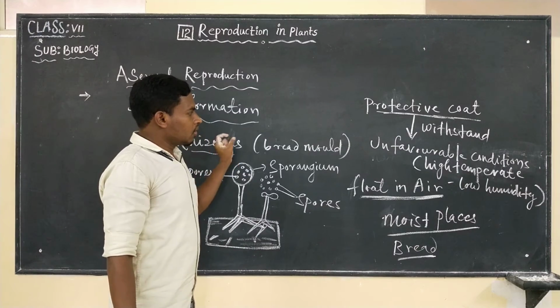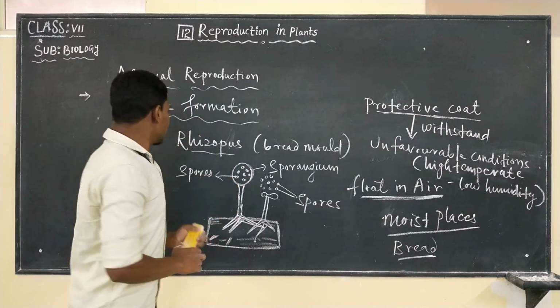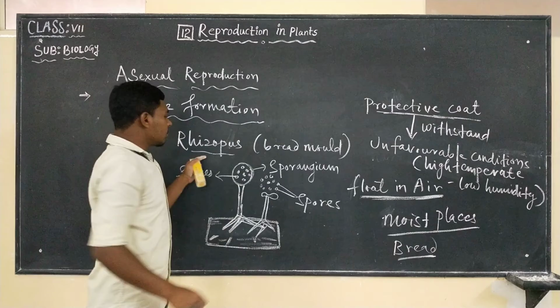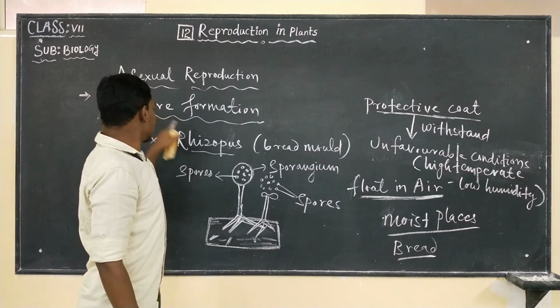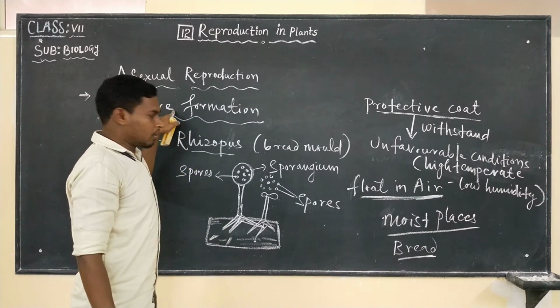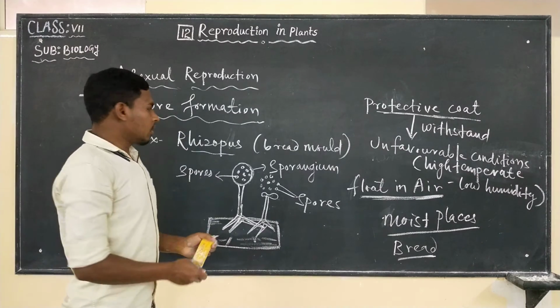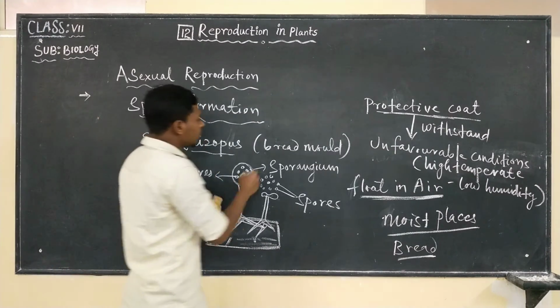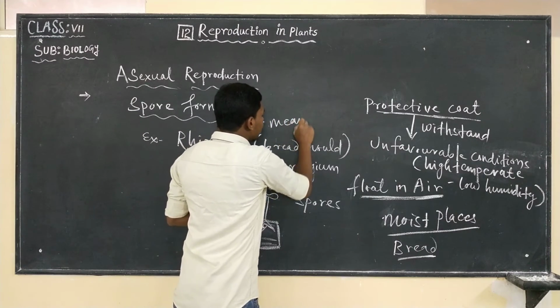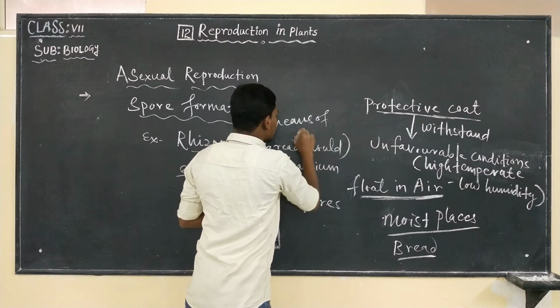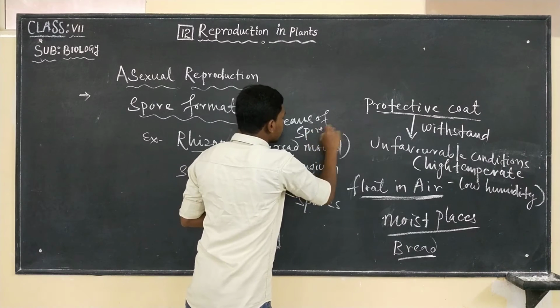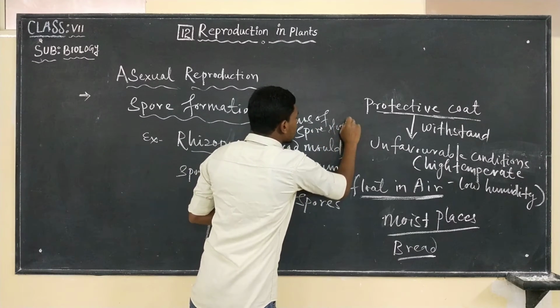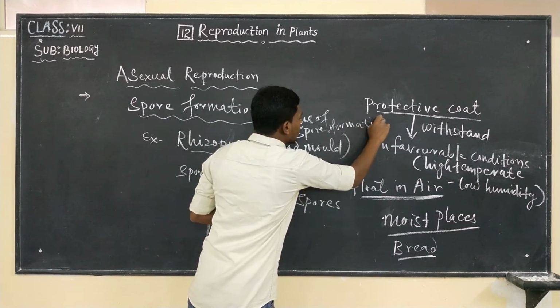Okay, so what we need to understand here is Rhizopus reproduce by forming spores, by means of spore formation.